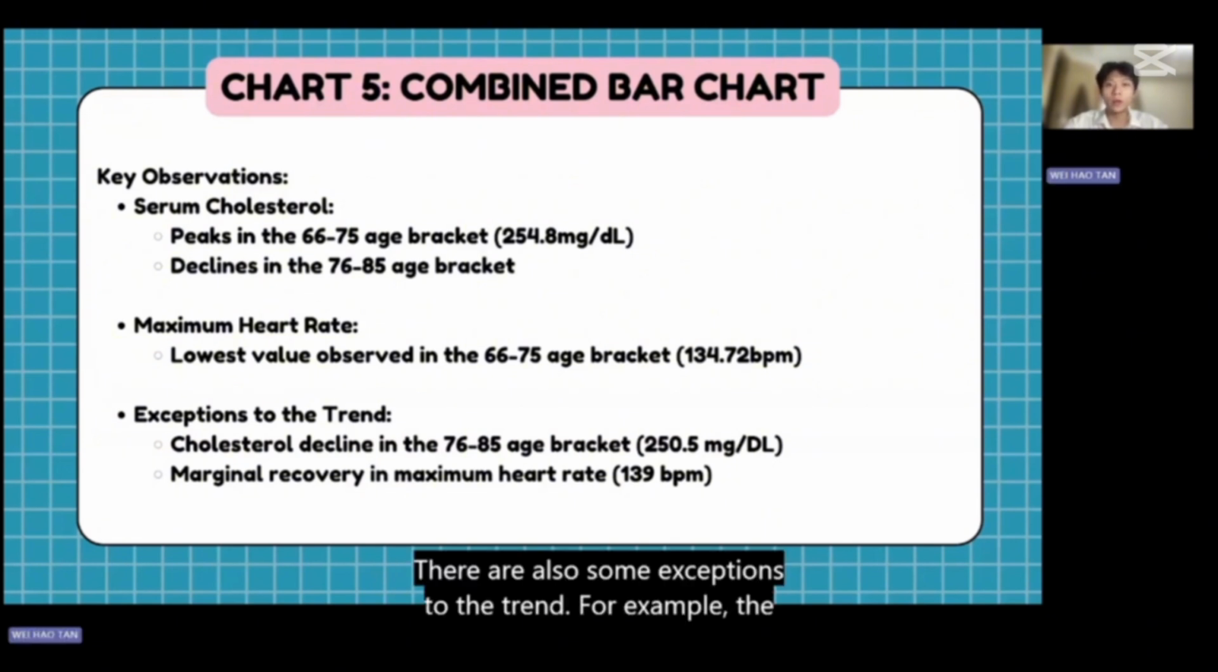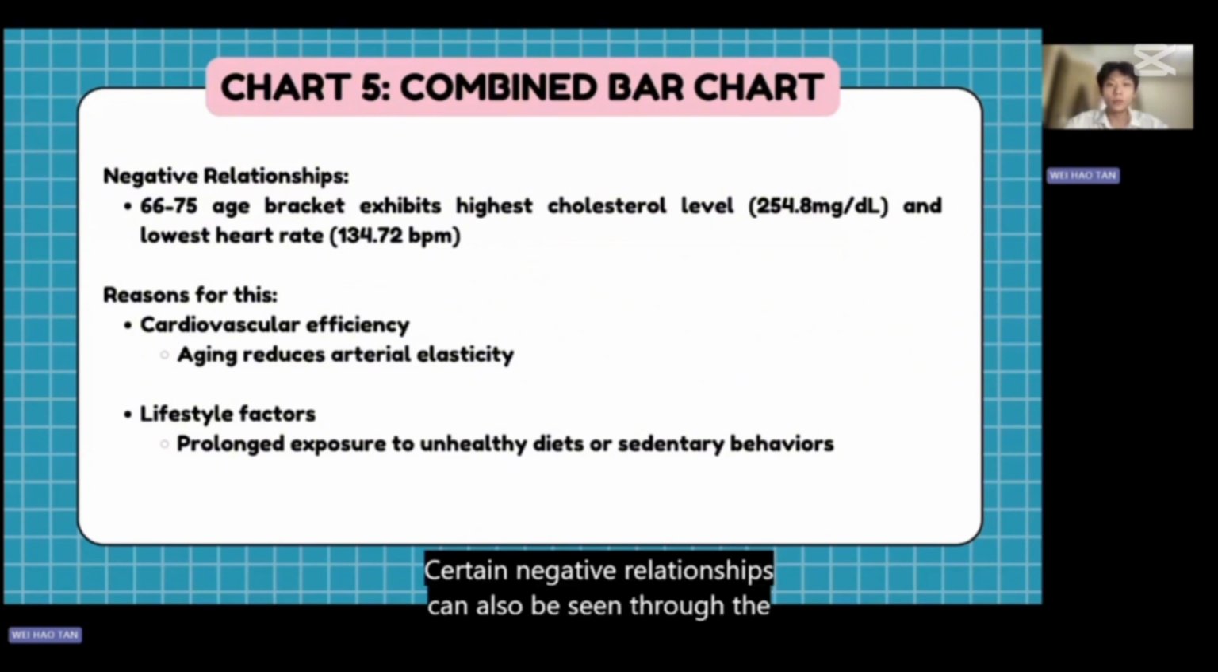For example, the 76 to 85 age bracket shows a slight decline in cholesterol, which is around 250.5 milligrams per deciliter, paired with a marginal recovery in the maximum heart rate, which is around 139 beats per minute. Certain negative relationships can also be seen through the graph.